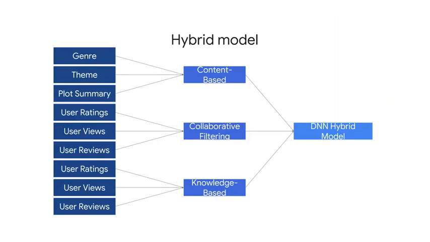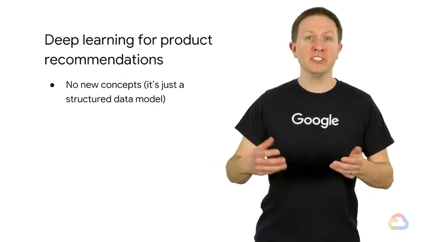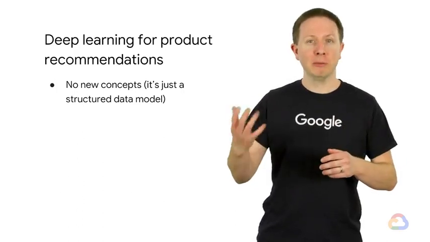So we've gone through over 20 possible data sets using the 3 broad forms of recommendation systems. We went over some of the possible issues that could arise if we were only to look at each data set's model independently. Fortunately, these issues tend to go away if used in concert with other data sets using the other types of recommendation systems. This leads us to the hybrid model. You can think of each independent dataset model as being a feature to our hybrid model, connected via a deep neural network. They can take the embeddings from collaborative filters and combine them with content information and knowledge about the user. Deep learning for product recommendations is a great way to build upon a traditional standalone recommendation system.